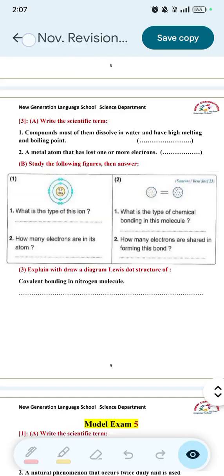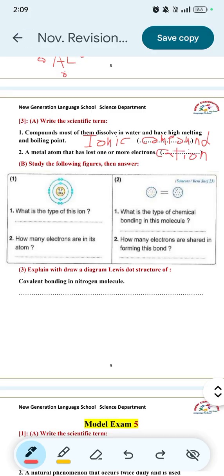Question 3. Write the scientific term. Number 1. Compounds, most of them dissolve in water and have high melting and boiling points. It's the ionic compound. Ionic compounds dissolve in water and have high melting points and high boiling points. Number 2, a metal atom that has lost one or more electrons: cation.